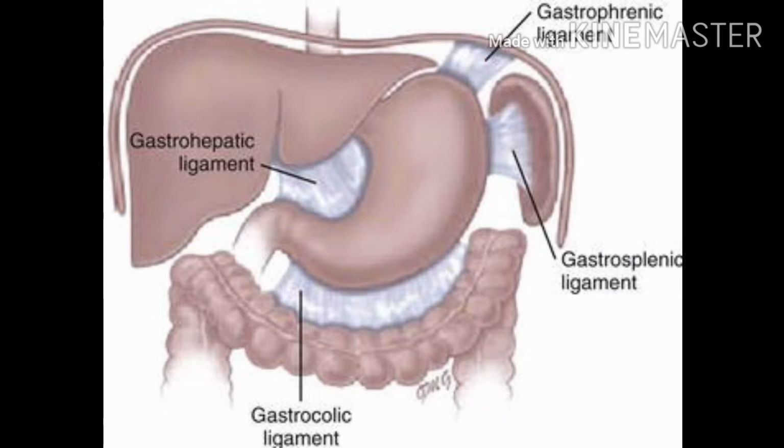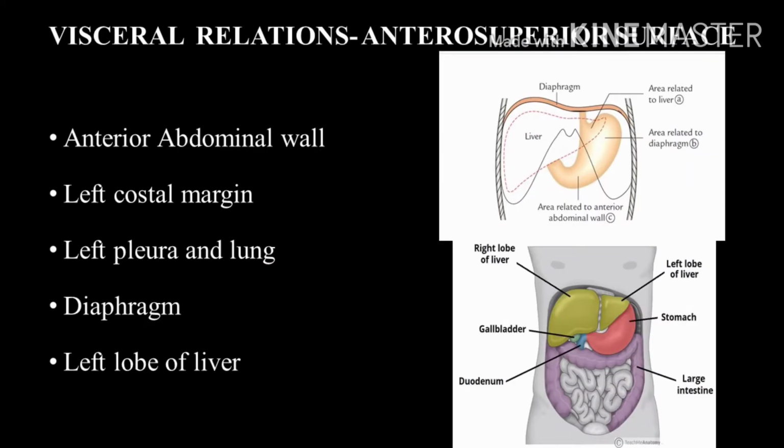Now we will see the visceral relations. The relations of the anterior or anterior-superior surface of the stomach. Here on the right side, this surface is related to the gastric impression of the left lobe of the liver, and near the pylorus this surface is related to the quadrate lobe of the liver.